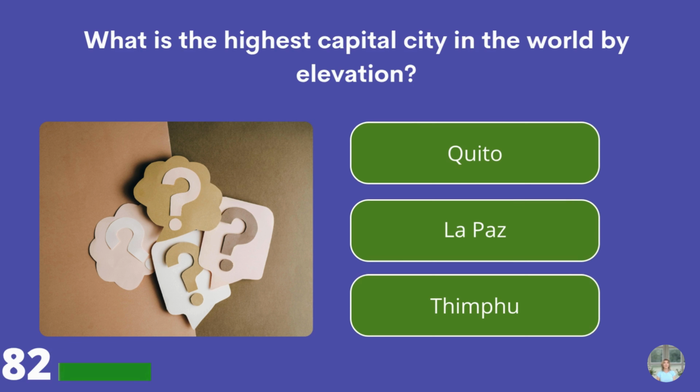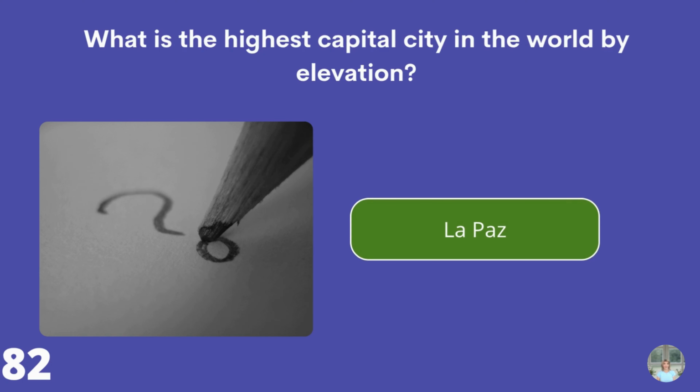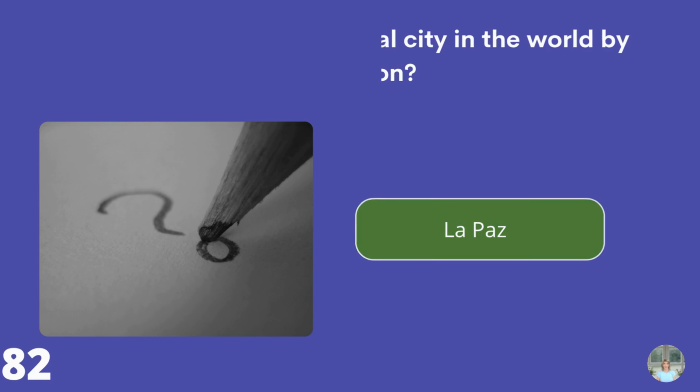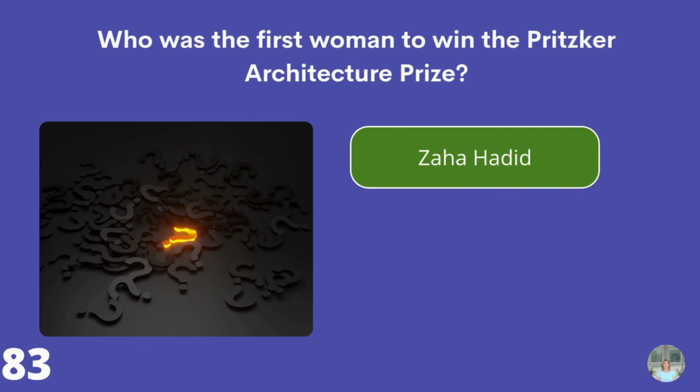What is the highest capital city in the world by elevation? Quito, La Paz, or Thimphu? La Paz. Who was the first woman to win the Pritzker Architecture Prize? Zaha Hadid, Lina Bo Bardi, or Kazuyo Sejima? Zaha Hadid.